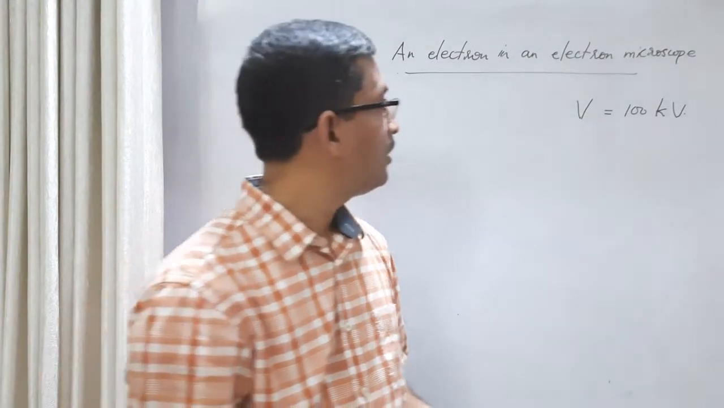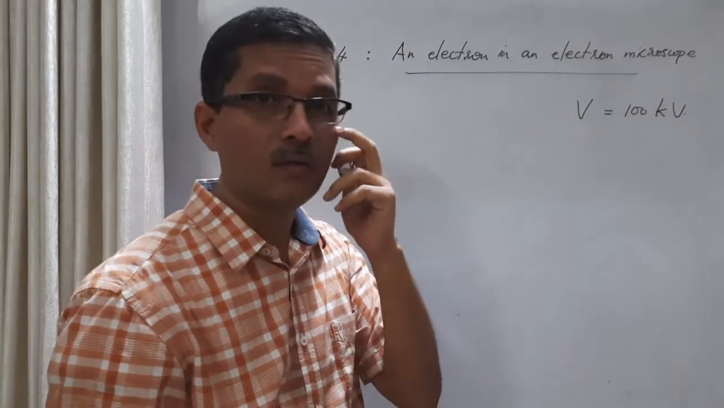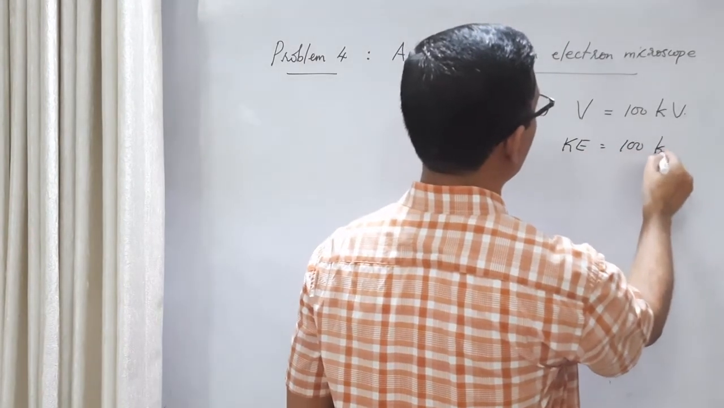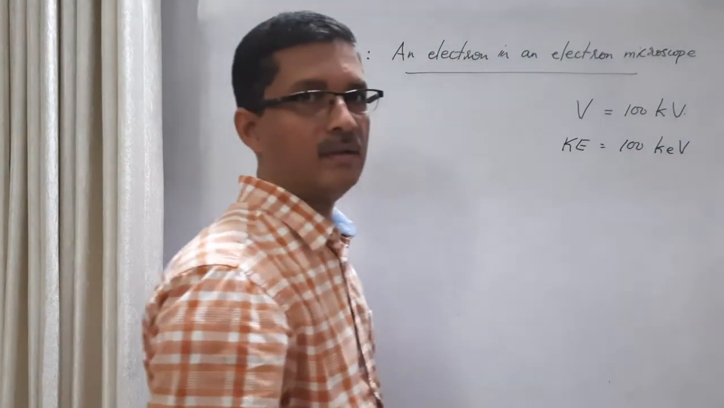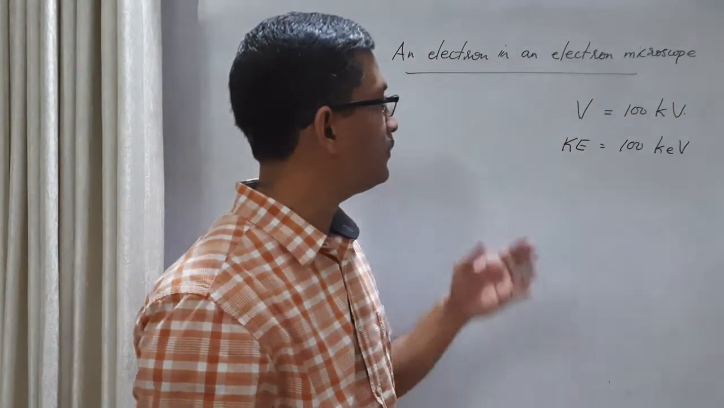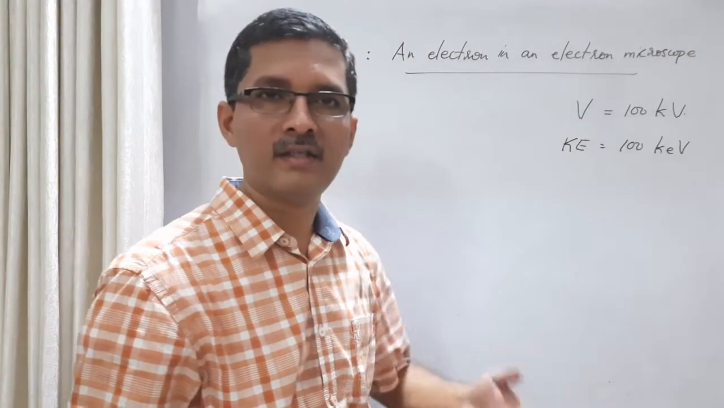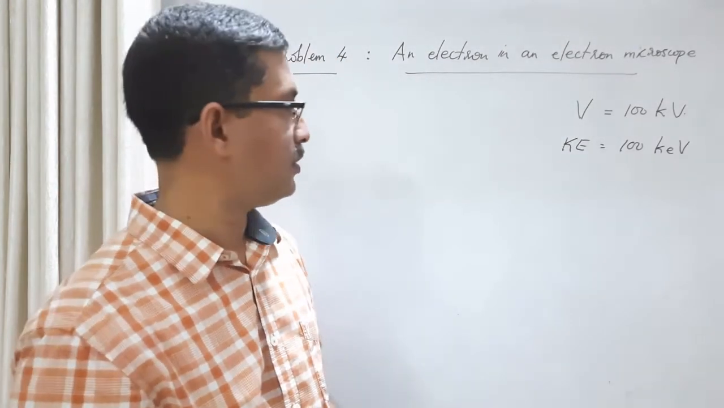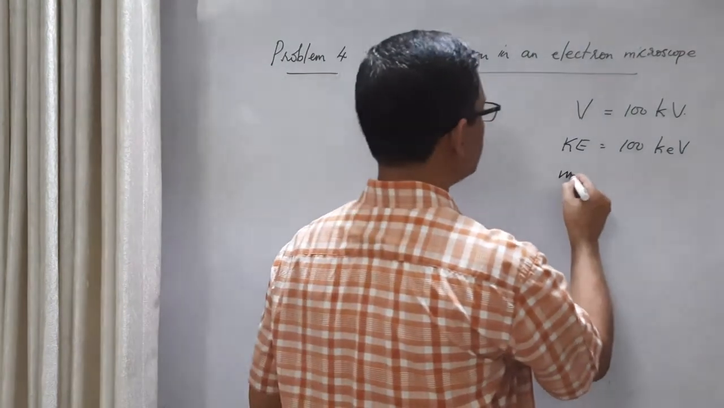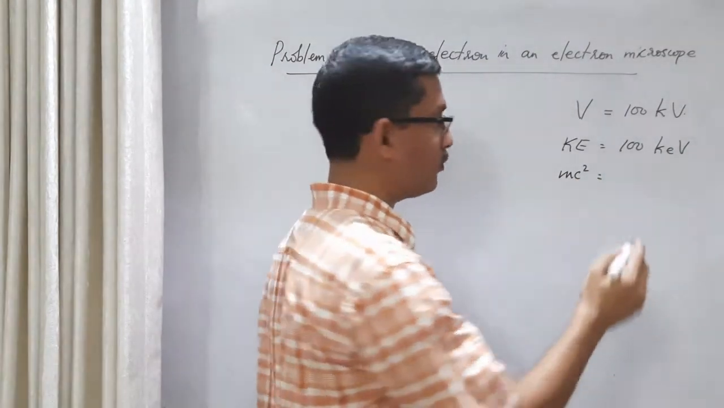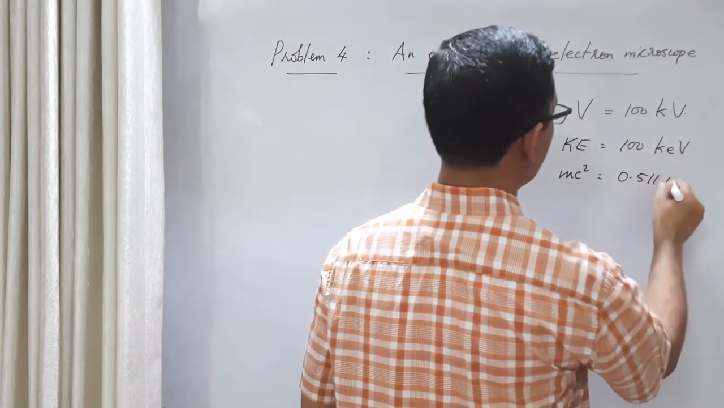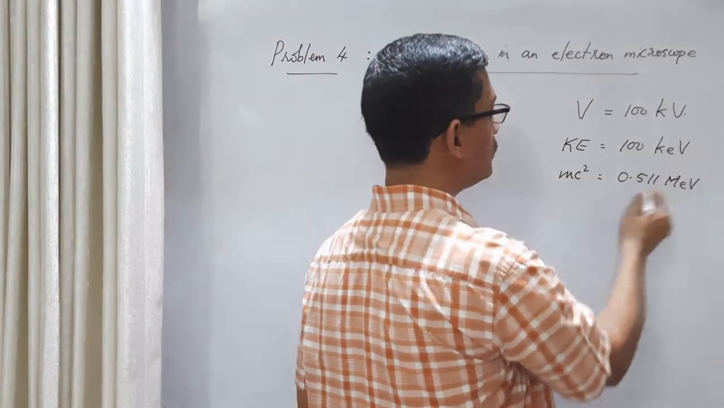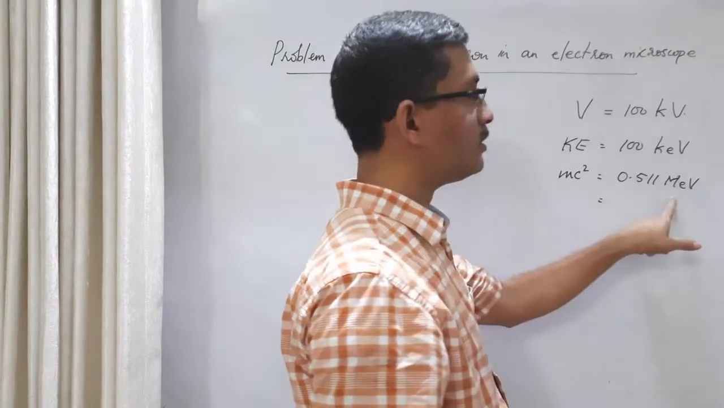But here, if the accelerating voltage is 100 kilovolt, what is the kinetic energy? Kinetic energy is 100 kilo electron volt, right? If the accelerating voltage is 1 volt, kinetic energy is 1 electron volt. So accelerating voltage is 100 kilovolt, kinetic energy is 100 kilo electron volt. What is the rest energy of the electron? 0.511 mega electron volt, right? So for comparison, let us use the same unit. So let us convert this into kilo electron volt. So mega means 10 raised to 6 electron volt.